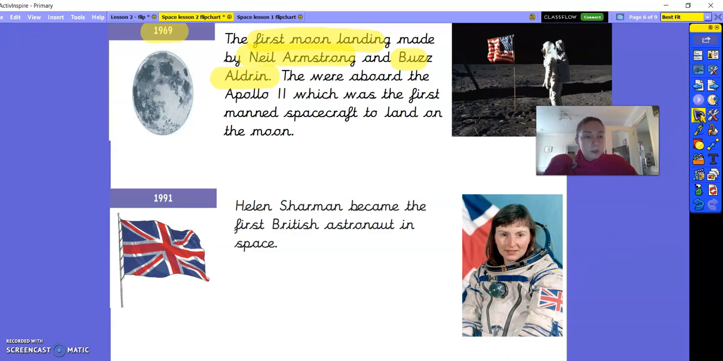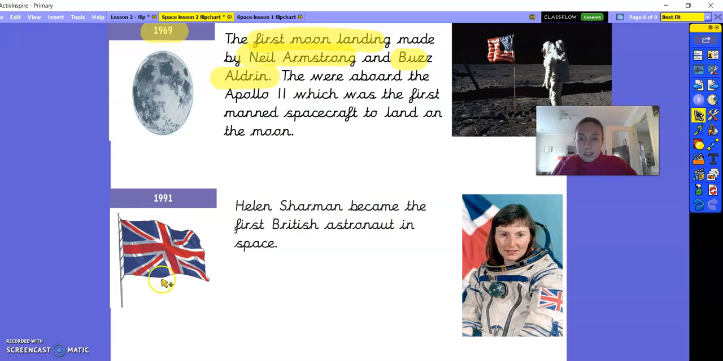And we know from last week we learned that he was American, which is why when he landed on the moon, they put the American flag on the moon. So this was the main historical event that I want us to remember that happened in 1969, as it's really important linking to our learning around Neil Armstrong.